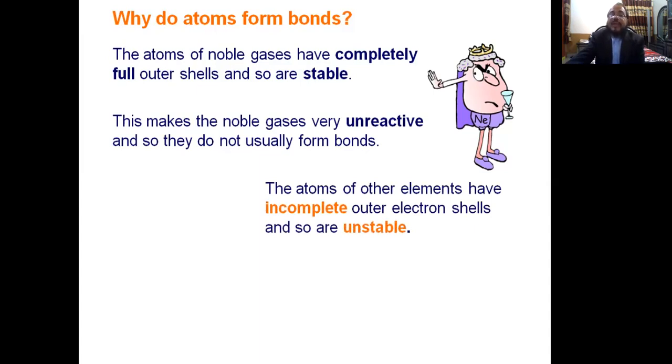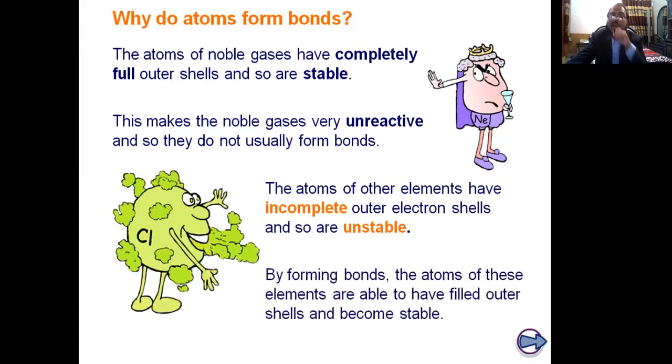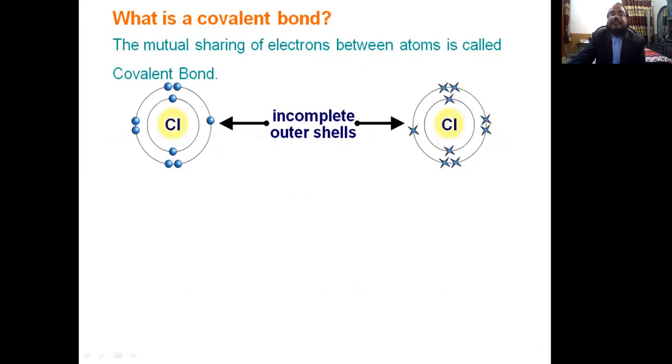And the atoms of other elements have an incomplete outermost shell, and they are called unstable. For example, chlorine is an unstable element, and chlorine is interested in getting the electronic configuration of the noble gas neon. That is why elements lose or gain electrons.